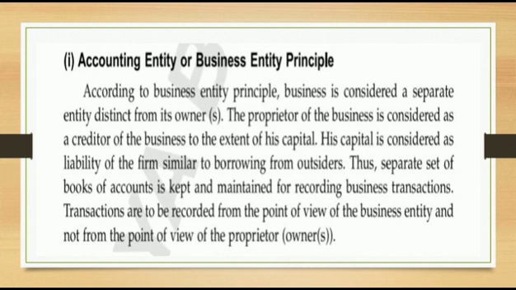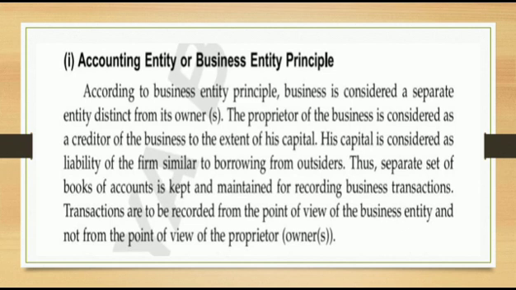The first one is the accounting entity or business entity principle. What is the meaning of entity? Entity means separation. Here, owner and business are separated, not linked together. The owner is entirely different from the business.